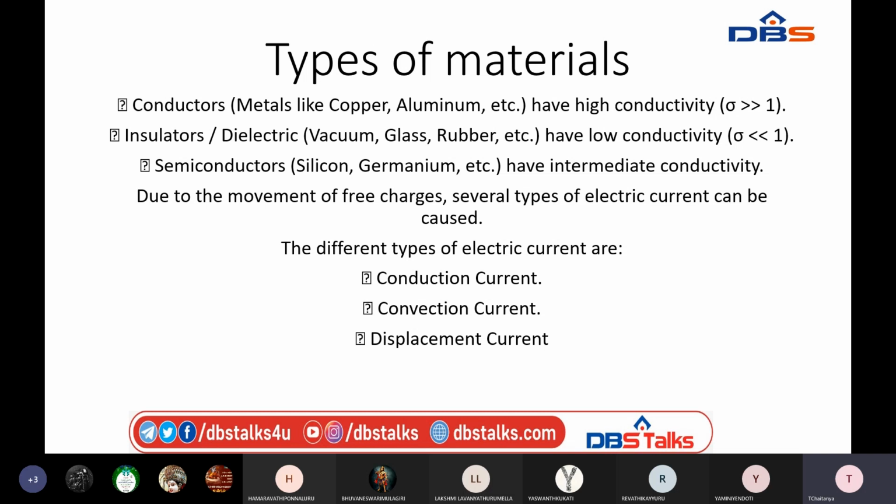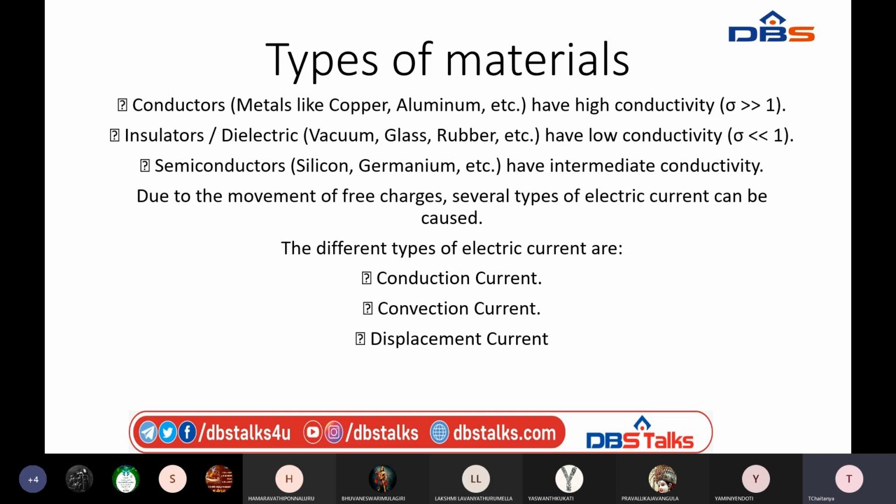That kind of material can be called insulators or dielectrics. Examples of insulators or dielectrics are rubber, glass, and vacuum.